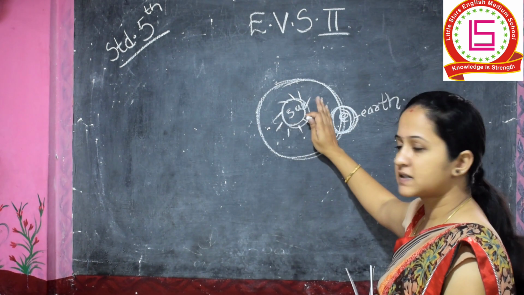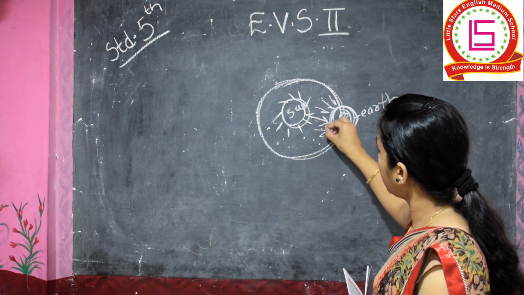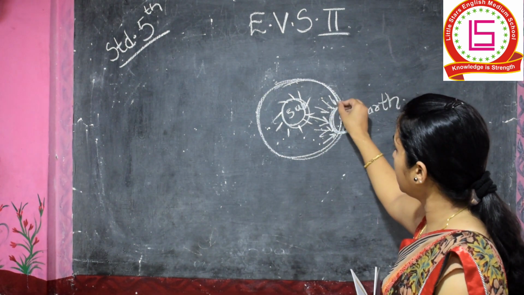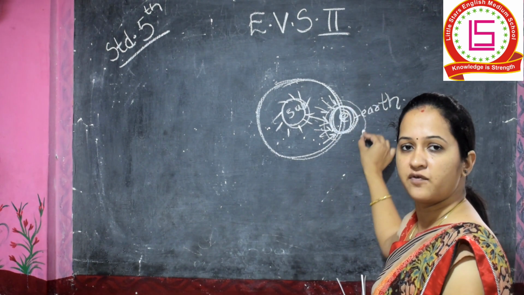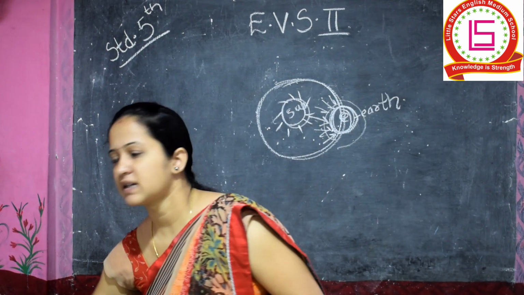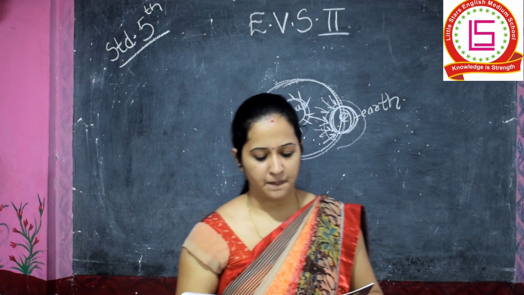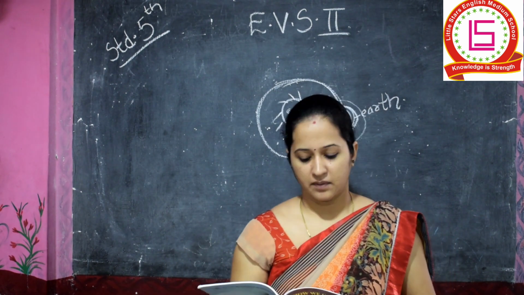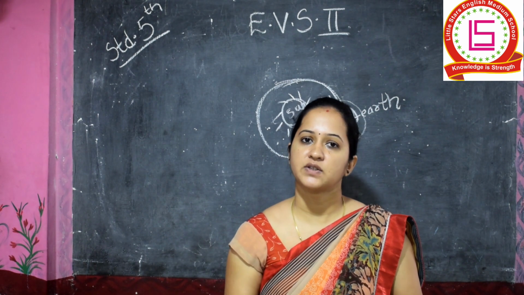Because all this sunlight is coming only till here, sunlight is reaching the earth only in this portion. So this portion which is not facing the sun will have night, and this is how you see day and night together. The period of daytime and the following night together make one day.